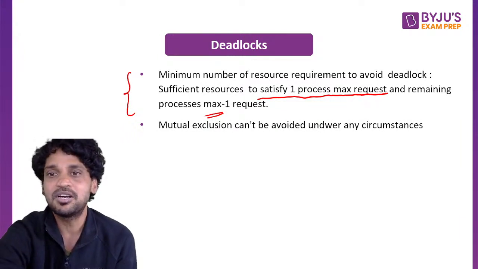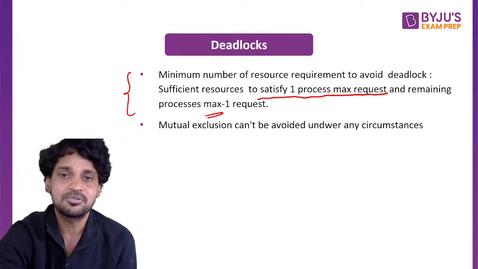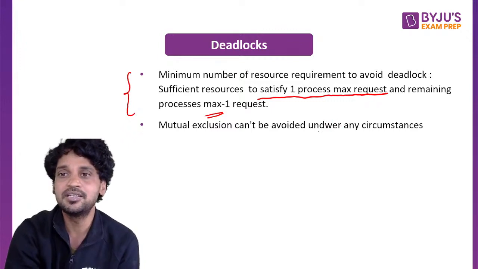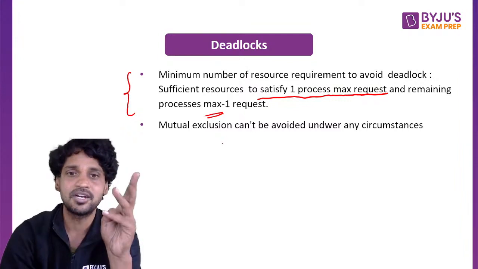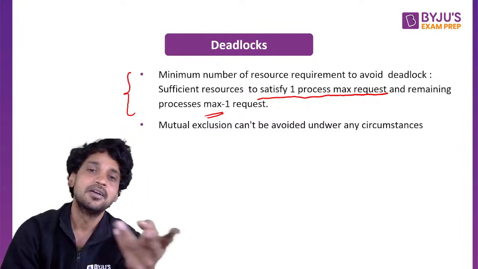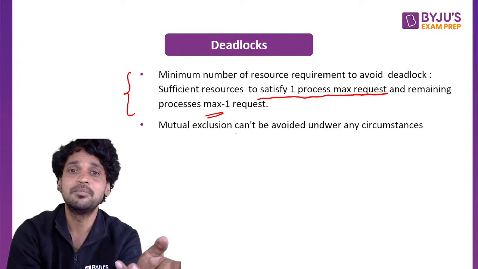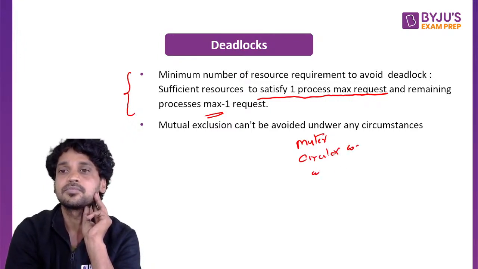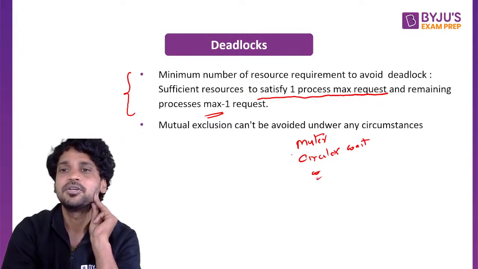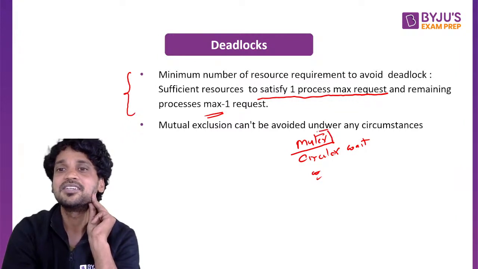Mutual exclusion can't be avoided under any circumstances. In order to avoid deadlock, there are four conditions. Tell me, what are the necessary conditions for deadlock? Mutex, circular wait, and there are two others. Anyhow, mutual exclusion can never be avoided at all.